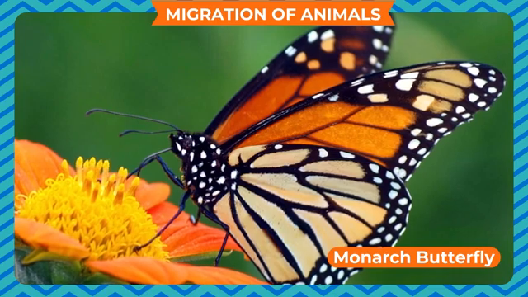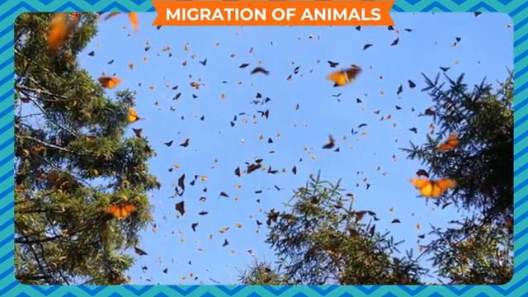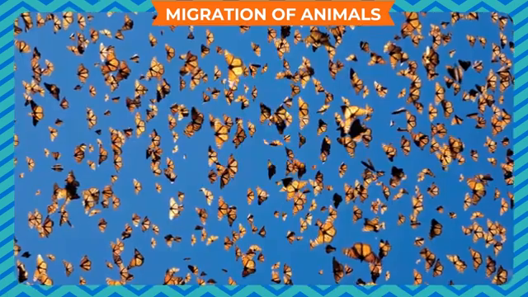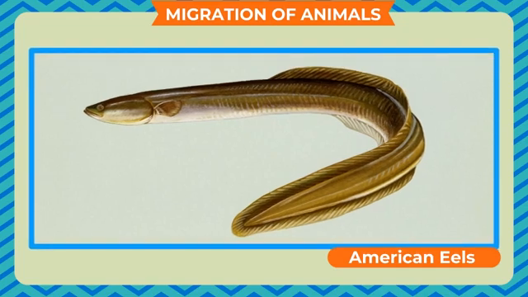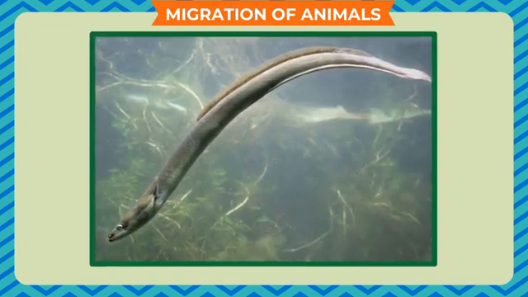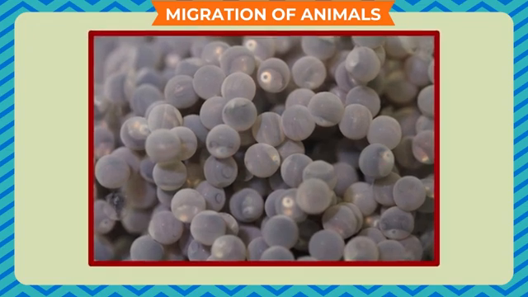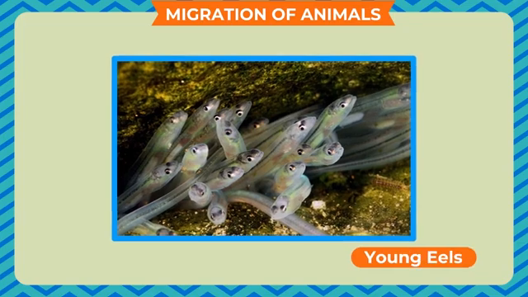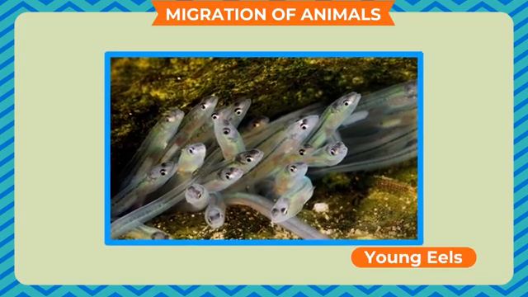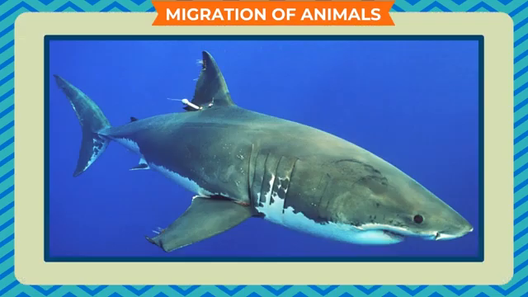Some butterflies, such as the monarch butterfly, also migrate from Canada to Mexico in winters. They go back in summer. American eels that live in fresh water swim more than 2,400 kilometers for laying their eggs in the sea to escape them from other aquatic animals. The young eels come back to their parent place, but by then, their parents die in the sea.